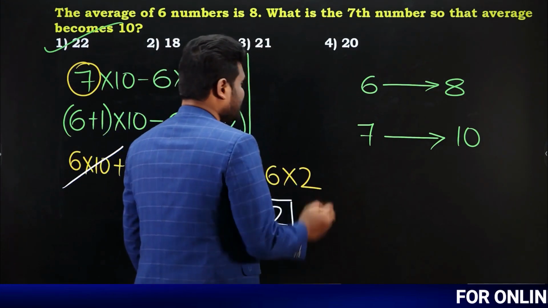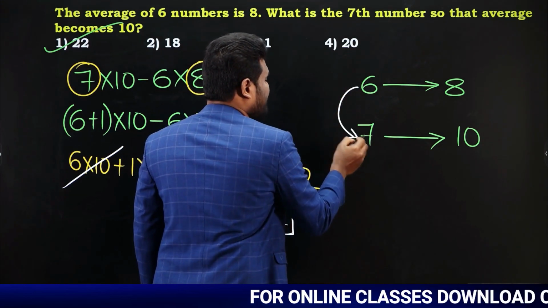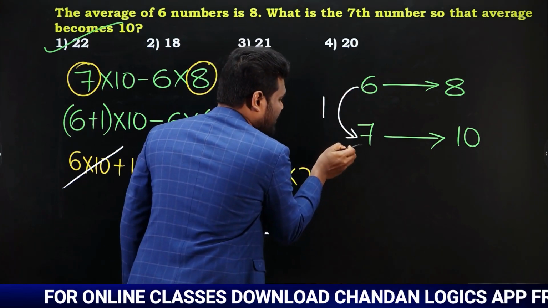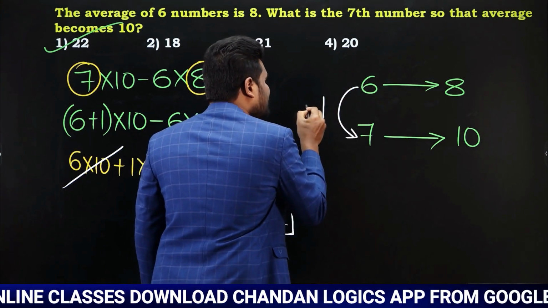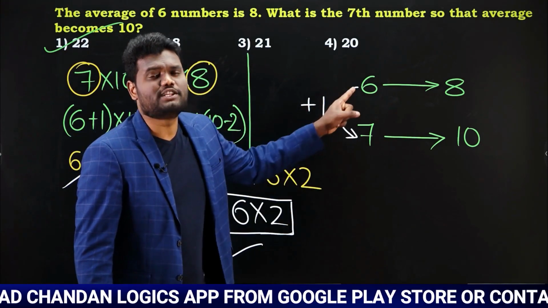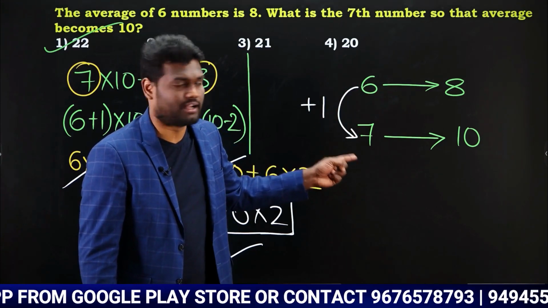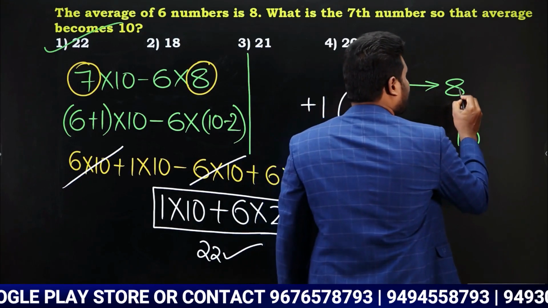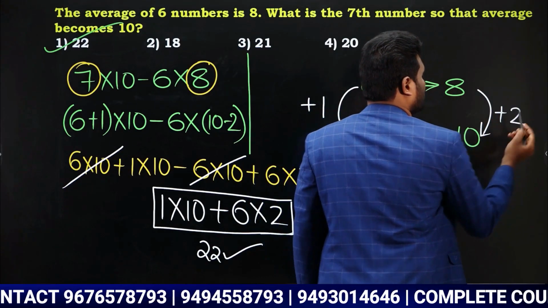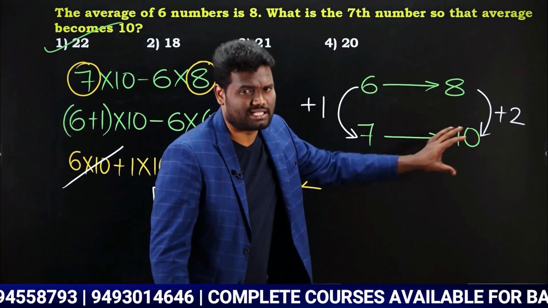Now what you need to do is just take the left hand side difference. The difference between 6 and 7 is nothing but 1. If you look here, 6 became 7, which means it is 1 more. As it is 1 more, you take it as plus. If it is less, you will take it as minus. If it is more, you will take it as plus. From 6, if I go to 7, it is incrementing by 1. So plus 1. Similarly, from 8 to 10, it is going to be plus 2. Why? Because 8 became 10. So it is 8 plus 2, that is nothing but 10.